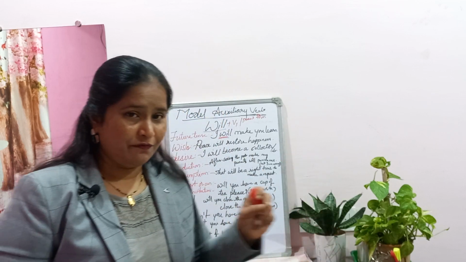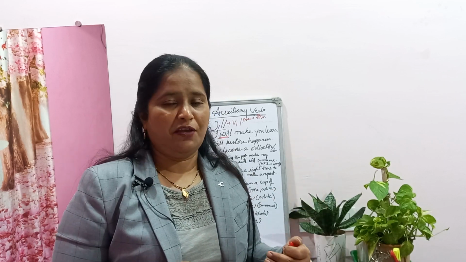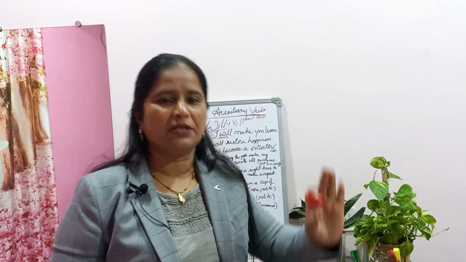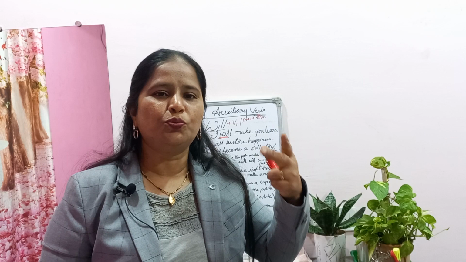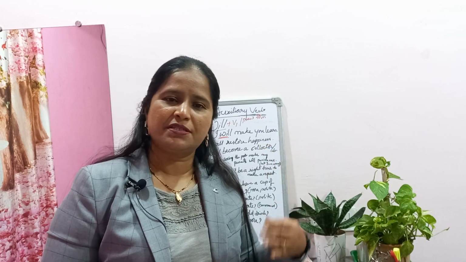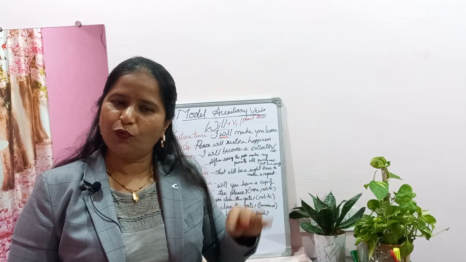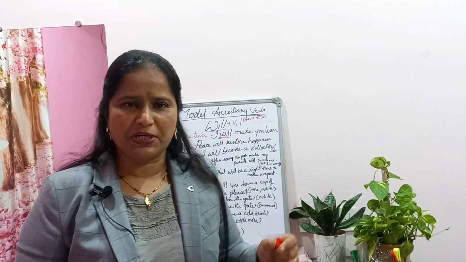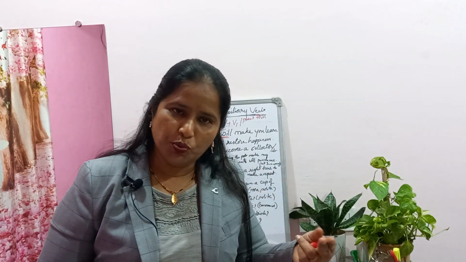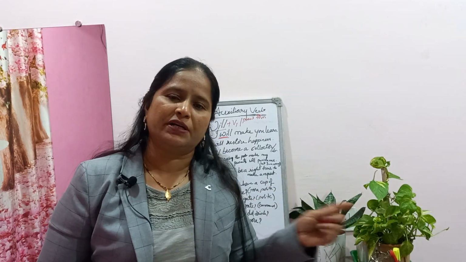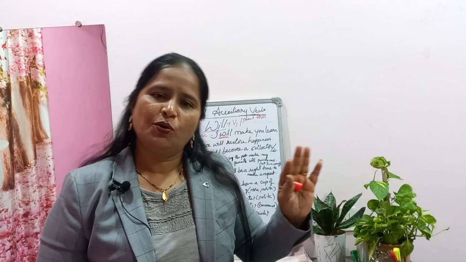Here, with the subject pronouns, we do not have any confusion whether it is singular or plural, or first person, second person, third person. That is what I mean to say. I, you, he, she, it, this, that, these, those, you and they, we and I. Any subject, whether singular or plural, first person like I, we, second person like you, third person like he, she, it, will take will only.